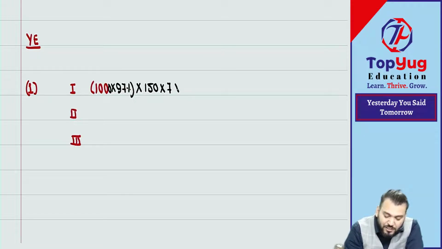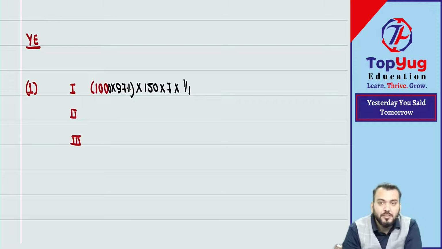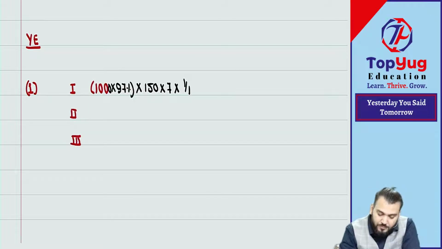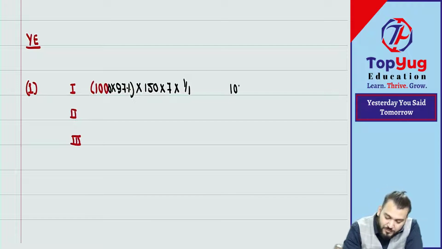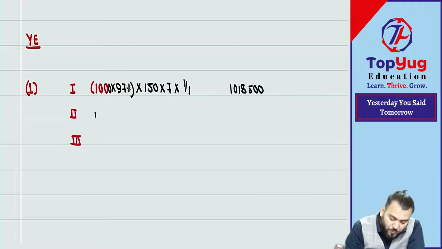And what is the vesting period for group 1? 1. So we'll do 1 by 1. What is the cumulative expense? It is 10 lakh 18,500. Correct.